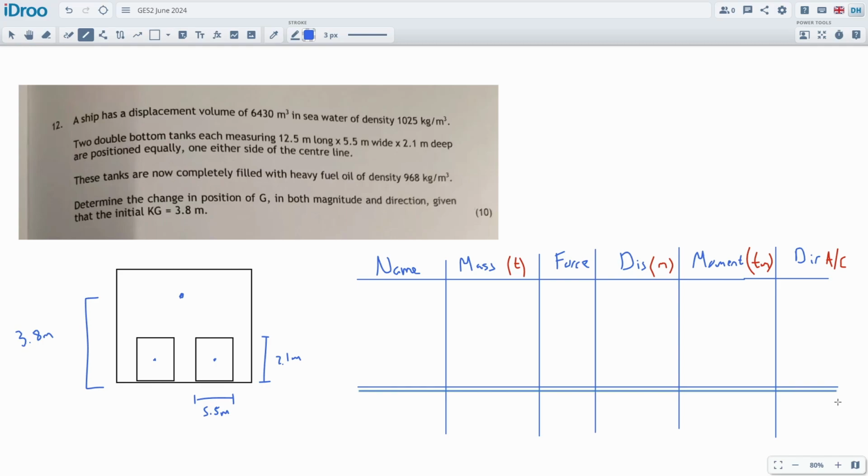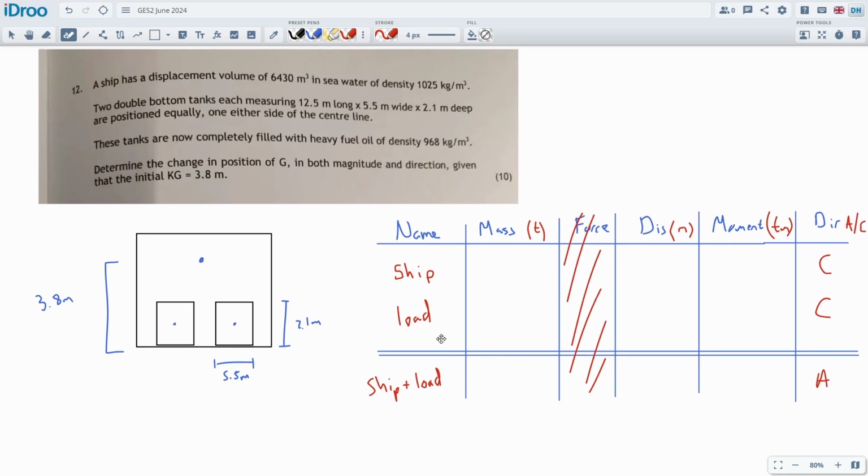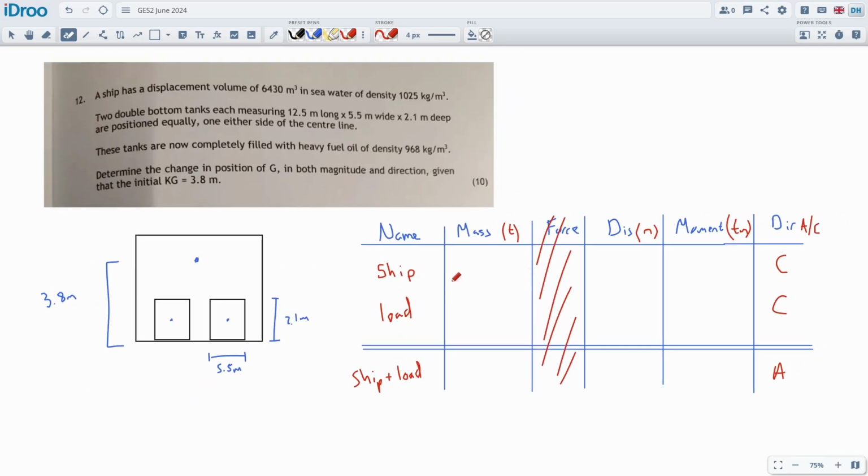Okay, and the good news is this table is pretty easy because we don't need the force column and we always use the same objects. We've always got the ship, we've got the load, and we've got ship plus load. And this is what makes it so easy. We're using the same techniques that we used in GES 1 that we learnt very well for doing the beams, but we're using a reduced format, so it's nice and simple. This will be clockwise, clockwise, anti-clockwise, or vice versa, but it's always going to be the ship and the load versus ship plus load. Right, now we're just going to fill in the blanks.